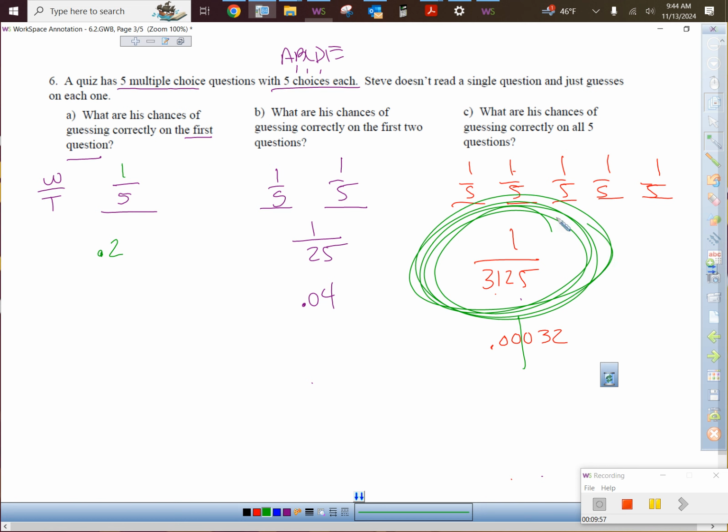But would you believe if I gave you a quiz with 5 questions on it, multiple choice, and you just guessed, you ain't getting them all right. Do you know what I mean? It's not going to happen. You can get some of them right, some of them wrong, but the chances of you getting them all right is very slim. 1 out of 3,125.